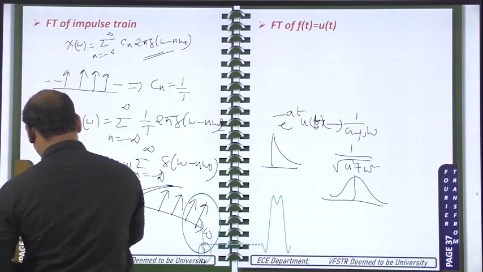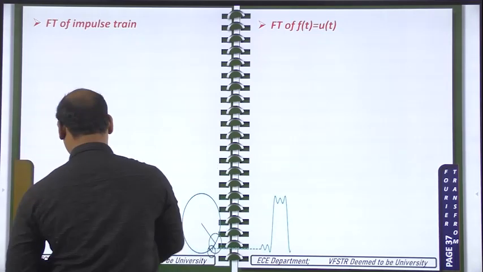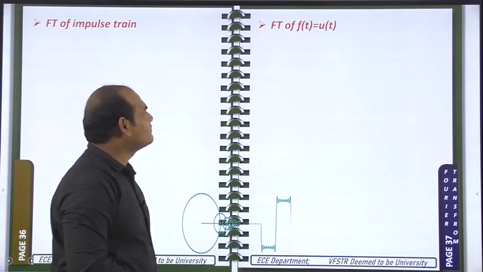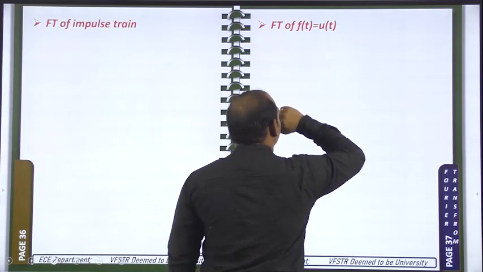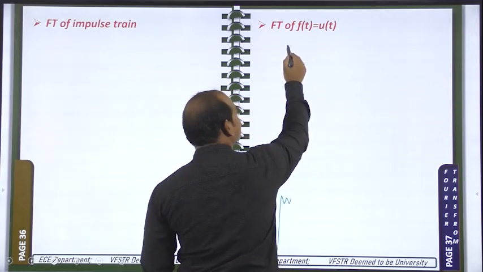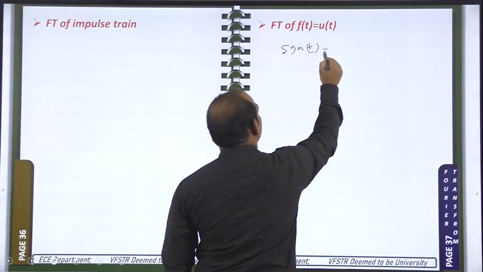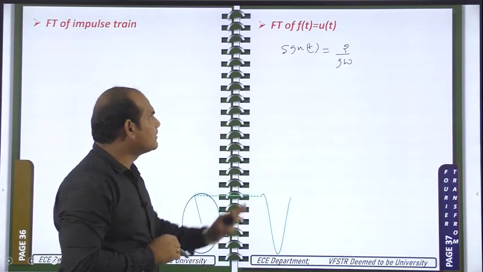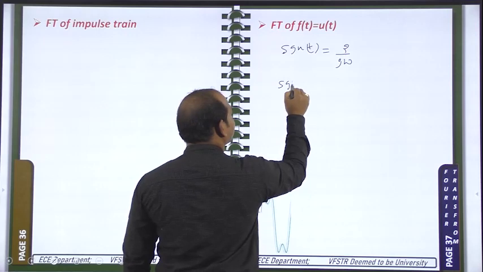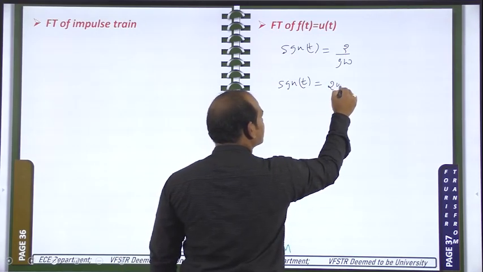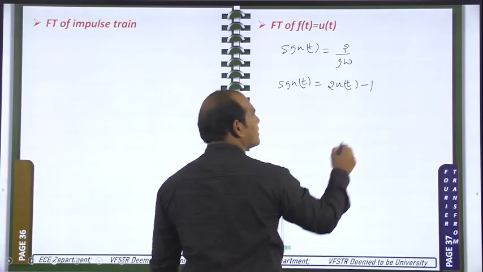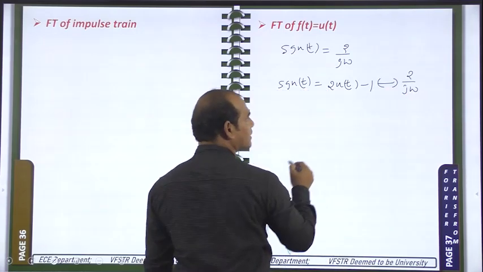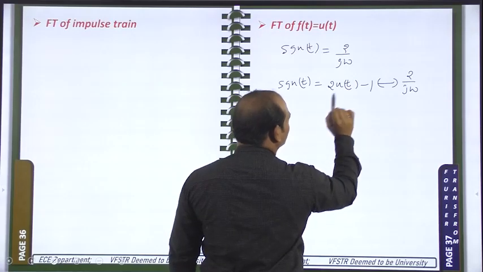Now, the Fourier transform of f of t is equal to u of t. For this signal, we need to find the Fourier transform. In order to calculate this one, we are using the help of the signum function. The signum function has the Fourier transform 2 by j omega. Already we have proved that. So the signum function can also be written as 2 times u of t minus 1. So it has the Fourier transform 2 by j omega. So we need it for u of t.